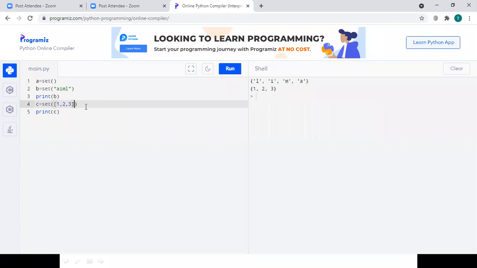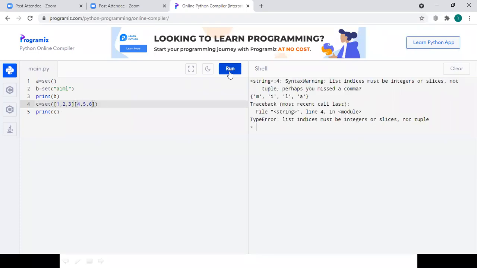So what happens if I provide one more list here? We are going to get an error. We are allowed to pass a single value, a one dimension list, or a one dimension tuple. We are not allowed to pass multiple arguments or multiple parameters for the set function.